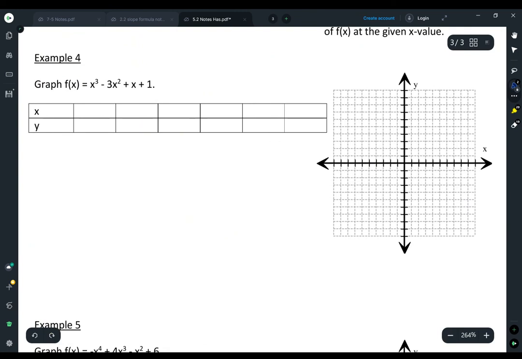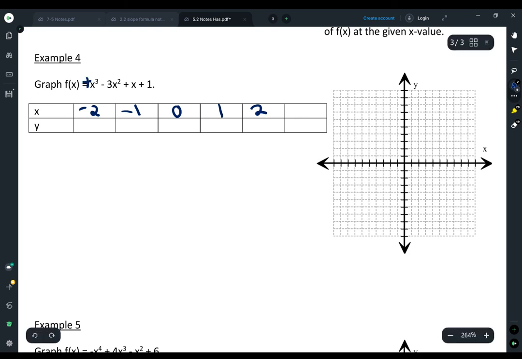So for example 4, I want to go through and graph. I'm putting all of my knowledge together now from the entire section. So I'm going to make a table of values to graph. I know that good values to use for x are around 0. You want some negative, you want some positive. So kind of good basic values to use are -2, -1, 0, 1, 2. So we're going to use those for our x.